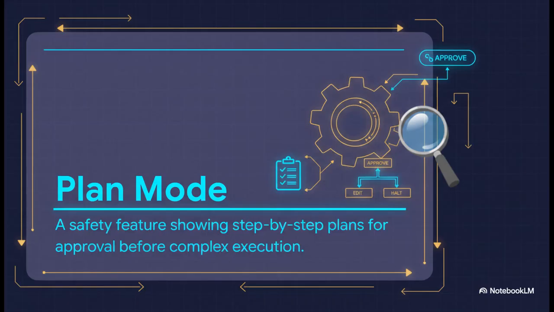But with great power comes the need for great oversight. As a system operator, you've got to always integrate plan mode for complex tasks. This is a built-in safety net where the AI actually outlines its step-by-step plan for your approval before it executes anything. You get to safely preview the steps, review the logic, and then either approve, edit, or just halt the whole process before the engine starts running and touching your files.